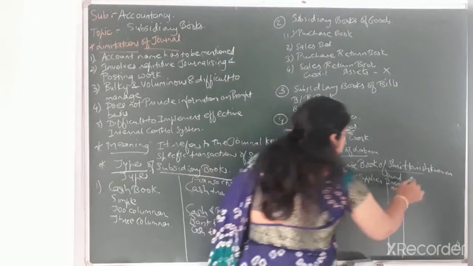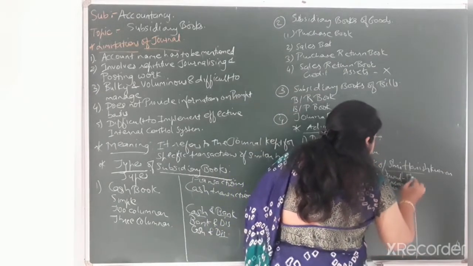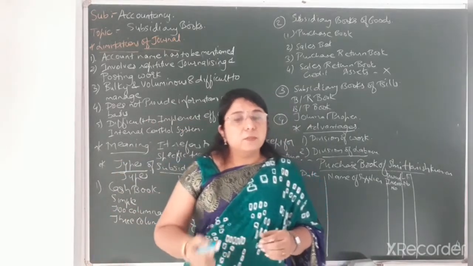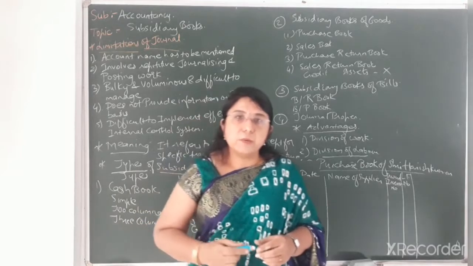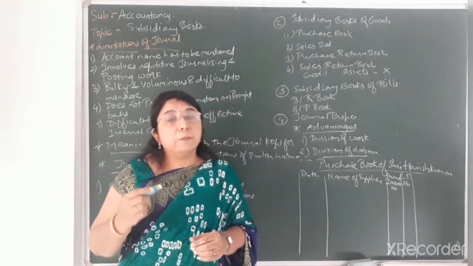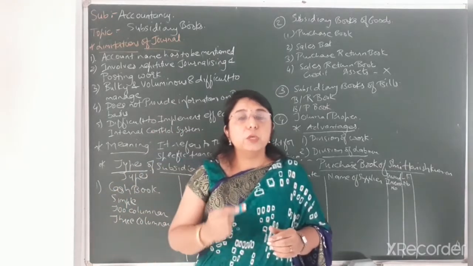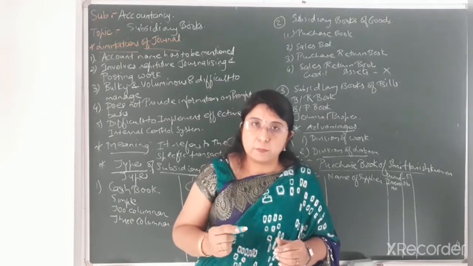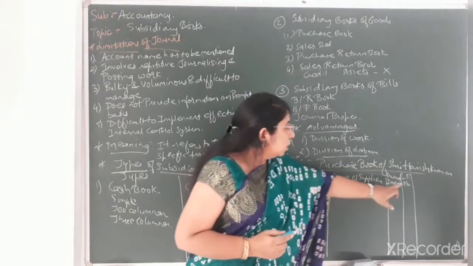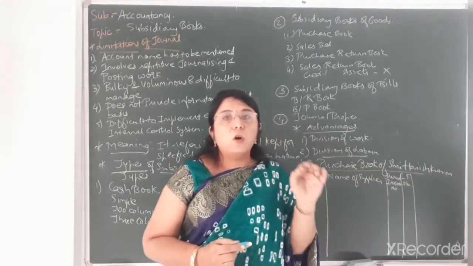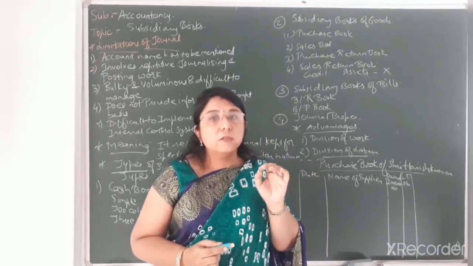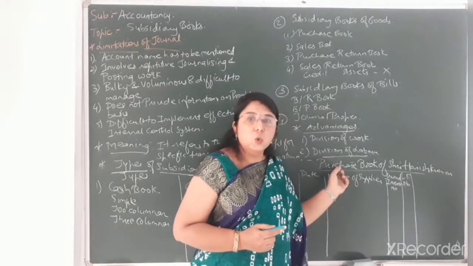Next one is the ledger folio number, in short written as LF number. It is similar to the format of journal entries. You might remember that in that also we were writing the column of ledger folio number. Ledger folio number is the page number of the ledger book on which we are posting the account of the supplier from whom we have purchased the goods on credit.